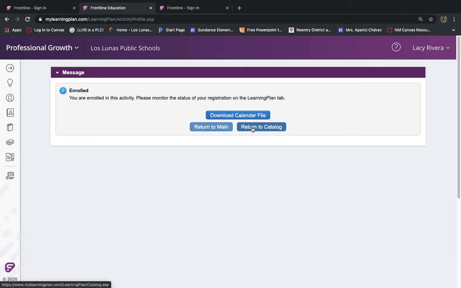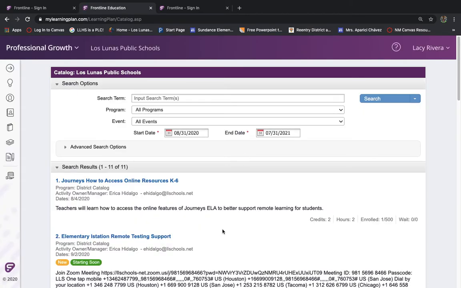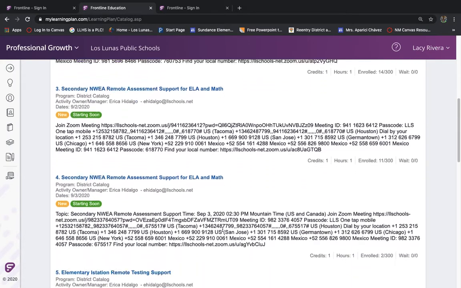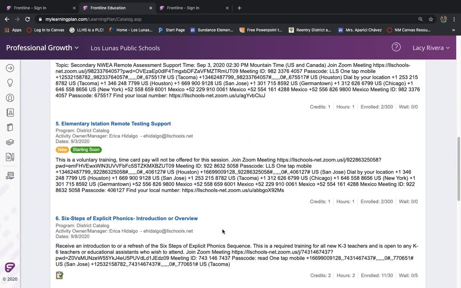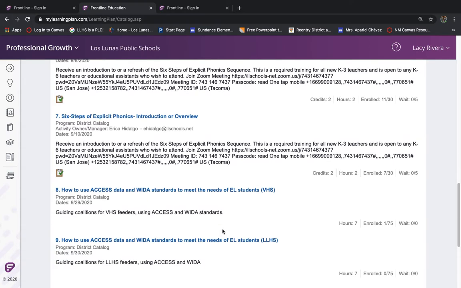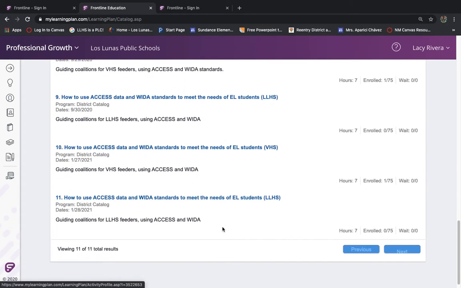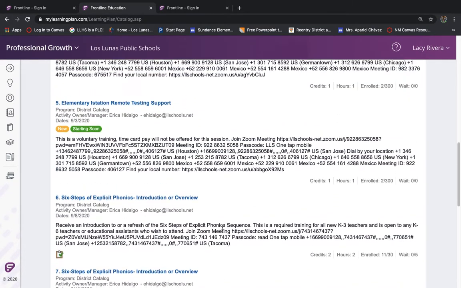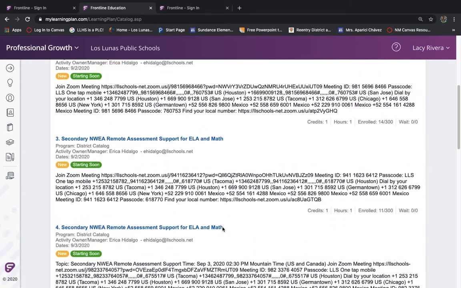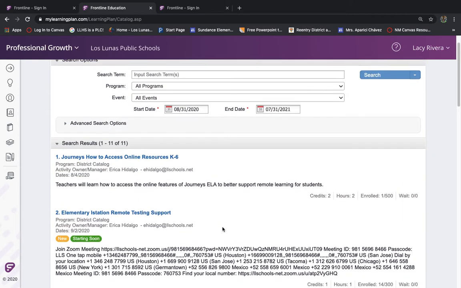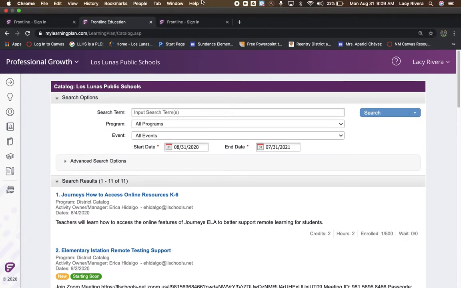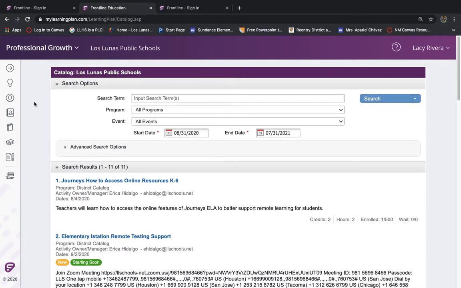I'm going to return to the catalog that I was using. And maybe I'm new to the school district. I was going to sign up for a new teacher support, but that doesn't look like it's in here. It will be though. I hope that's helpful.